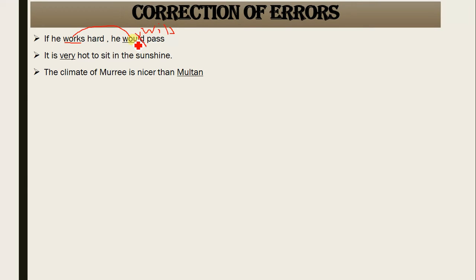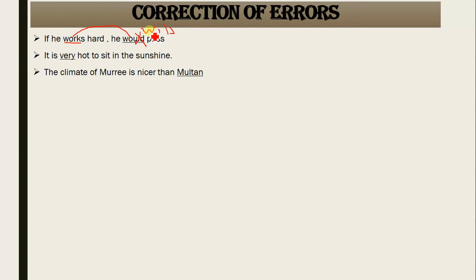The purpose of using the first conditional is that there is more possibility of the action mentioned in the if clause to be taken. Though we have not yet observed him working harder, there are more chances, we are quite hopeful, that he will start working hard and he would pass.